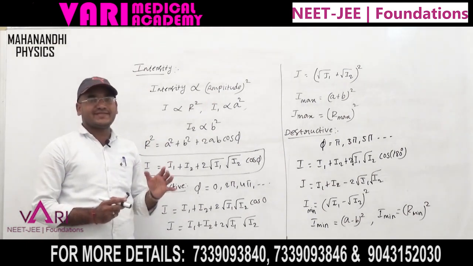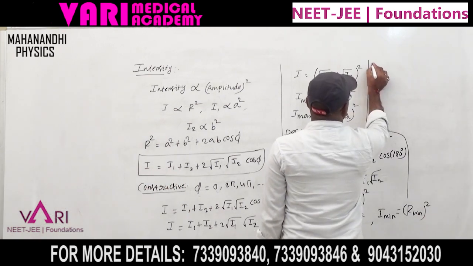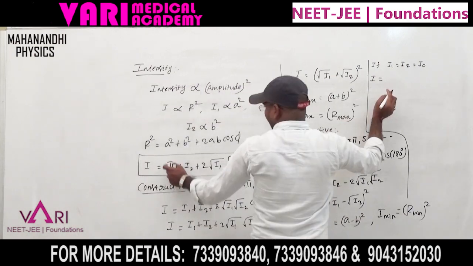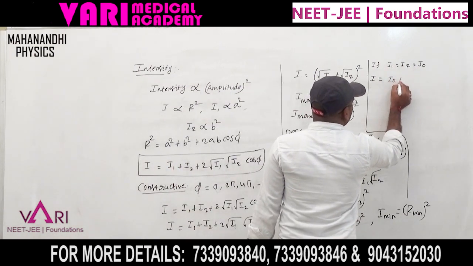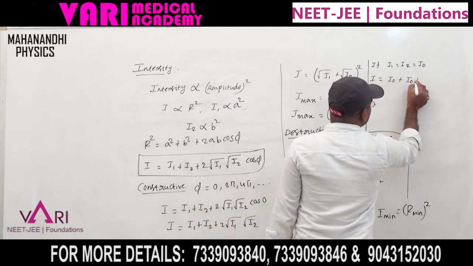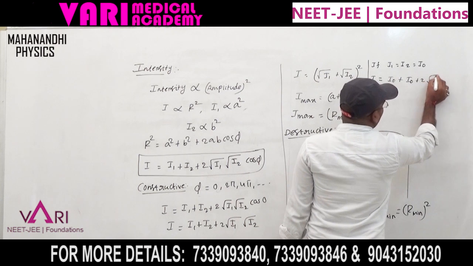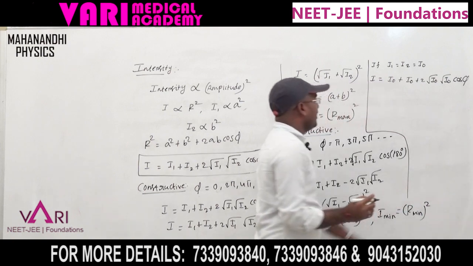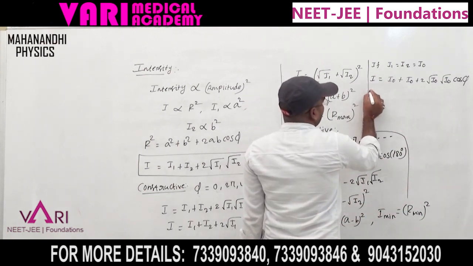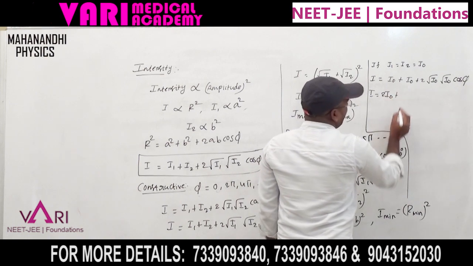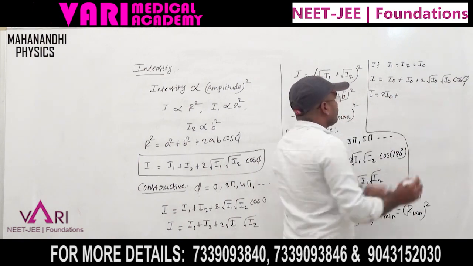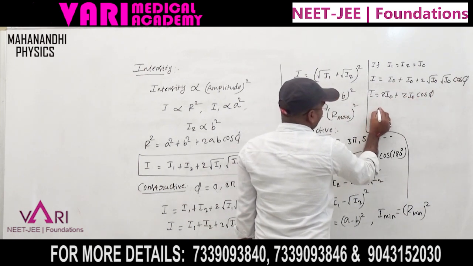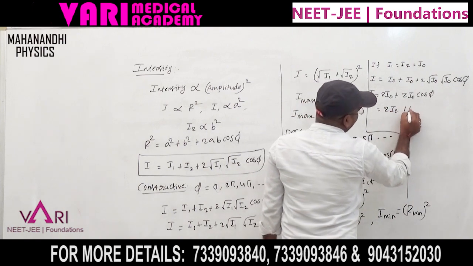Suppose both intensities are the same. What happens? If I1 = I2 = I0, then I = I0 + I0 + 2√I0 √I0 cos φ. Here I0 + I0 is 2I0, so I = 2I0 + 2I0 cos φ. Now 2I0 is common outside, so I = 2I0 (1 + cos φ).